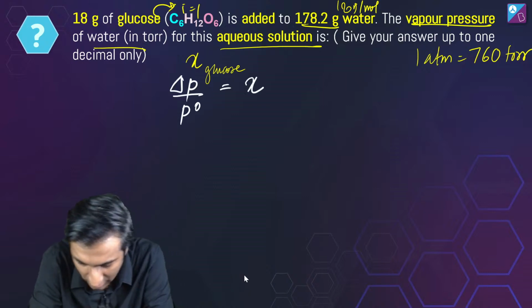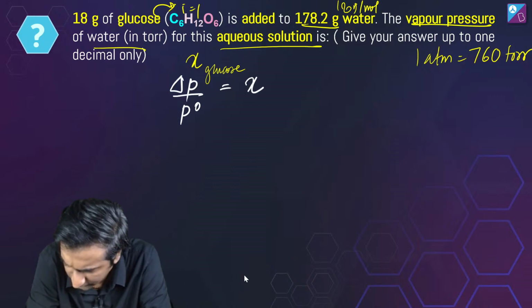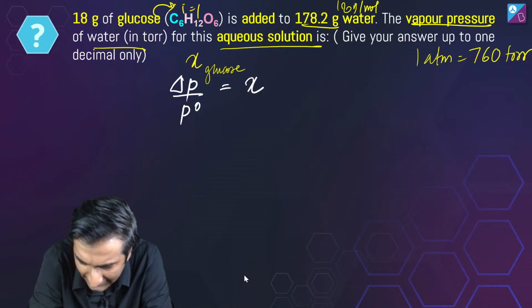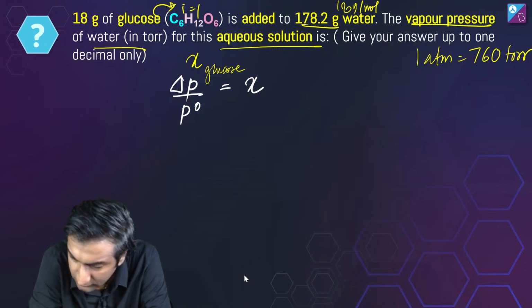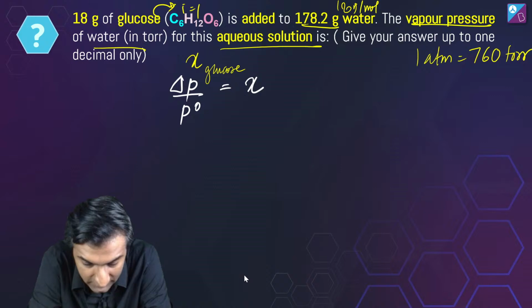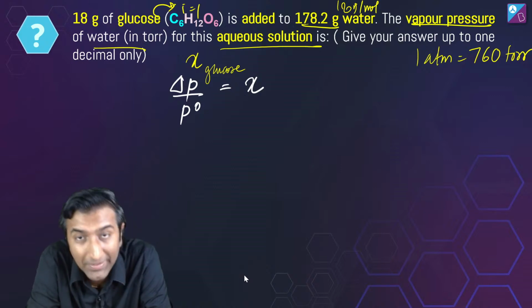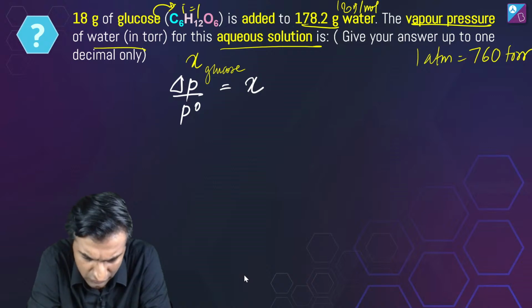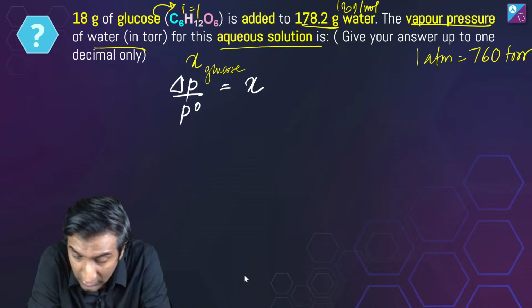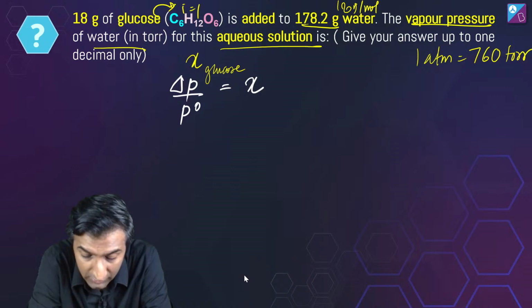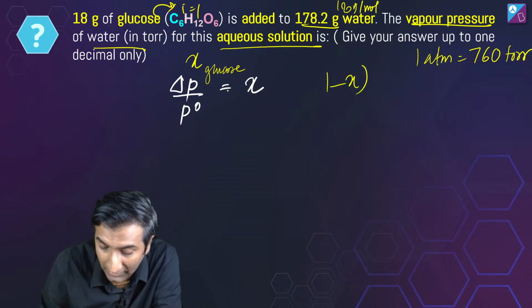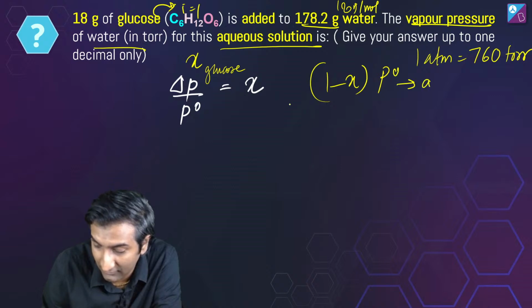Delta P by P naught is equal to X. That's it, very direct. After you get this value of X, then what do I do? X into P naught. Okay, but once I get X, what do I do? So 1 minus X into P naught will give me the answer.